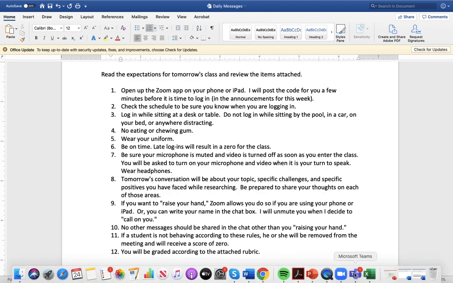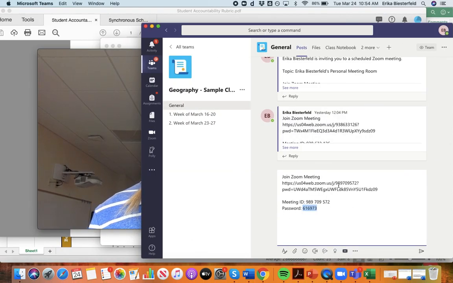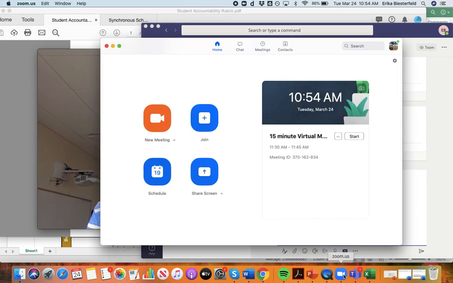So let me go to Teams to show you what this is going to look like. This is a sample of a draft that you might see, and you can see I've been practicing a lot on my Teams. You should see a meeting ID and you should see a password. Now, I was told that students should only have to enter a password, but I'm not sure if that's actually true. So I am going to post both numbers for tomorrow.